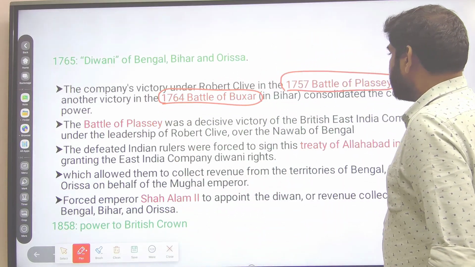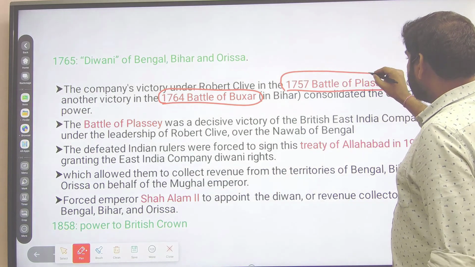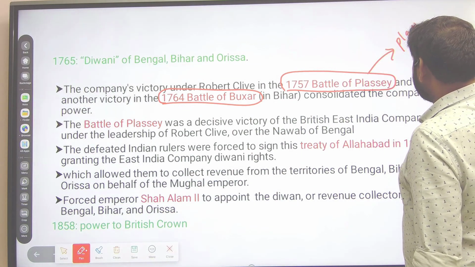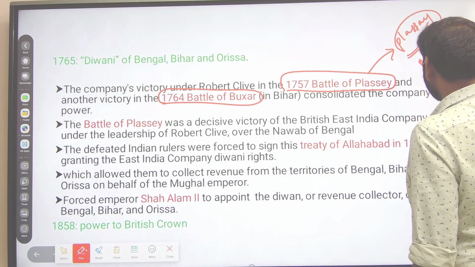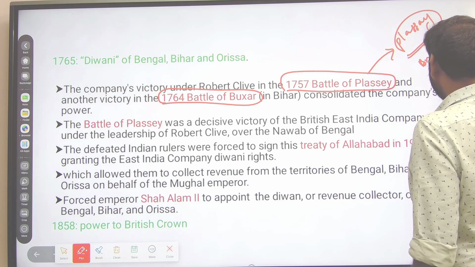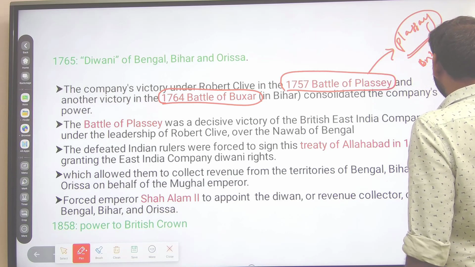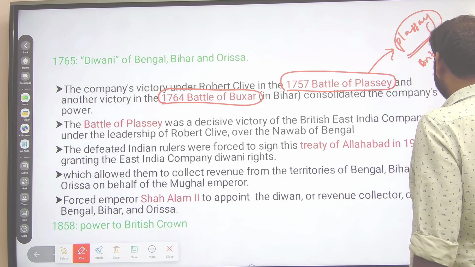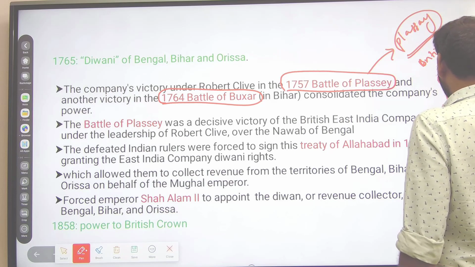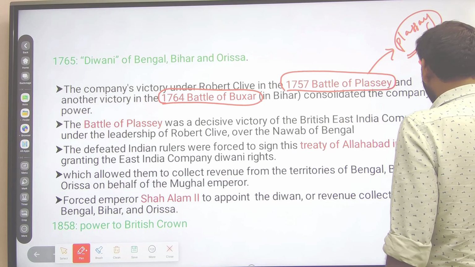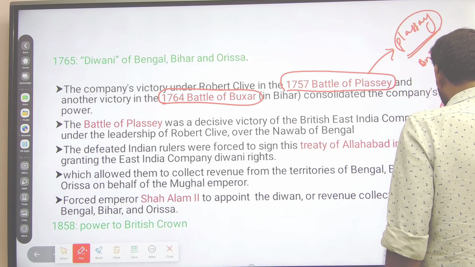In 1757, the Battle of Plassey was fought between the Britishers and the Bengal king Sirajud-Dowla, with the help of Mir Jafar.